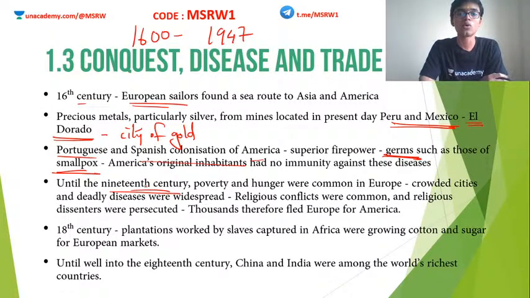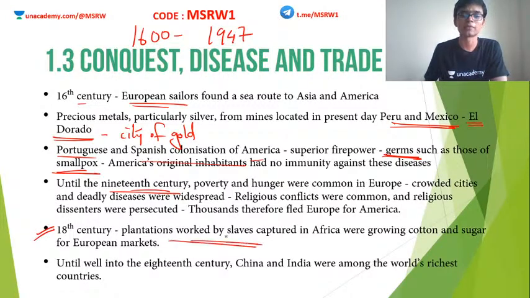This is how America became colonized in the first place. Once it became colonized, in the 18th century, plantations came up all across America and various other parts of the world, and these plantations were labored by slaves captured from Africa.